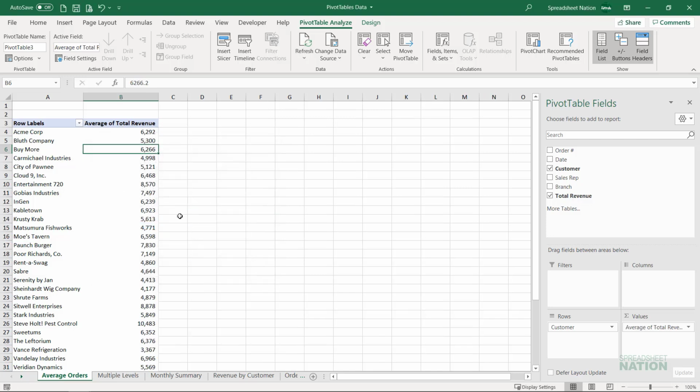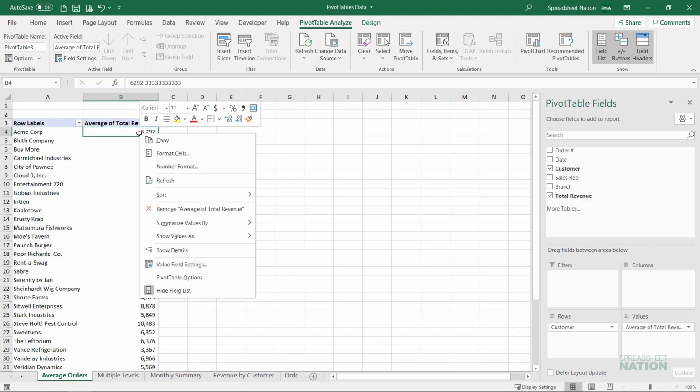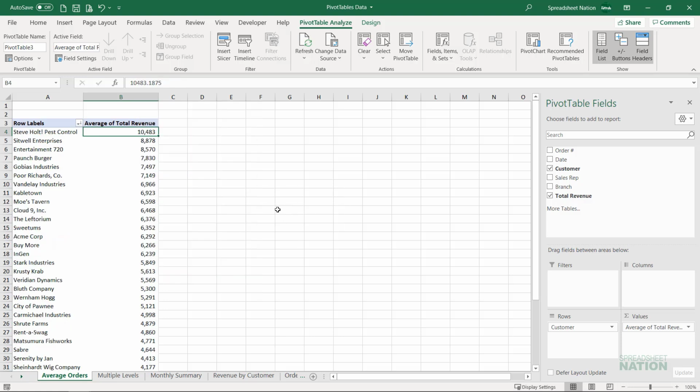Now our pivot table is showing us the average order amount by customer. It's taking the total revenue for each customer and dividing it by the number of orders for that customer. We can sort this data as well, and we see that Steve Holt Pest Control is a big spender with us on a per order basis.